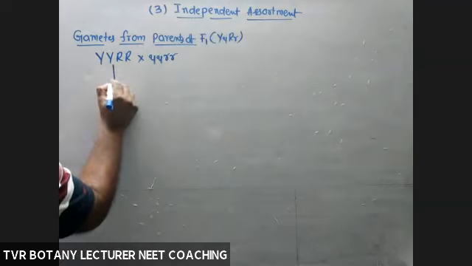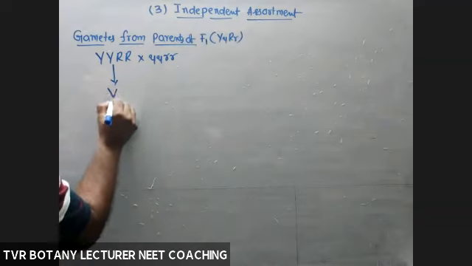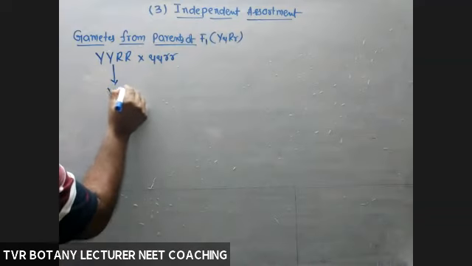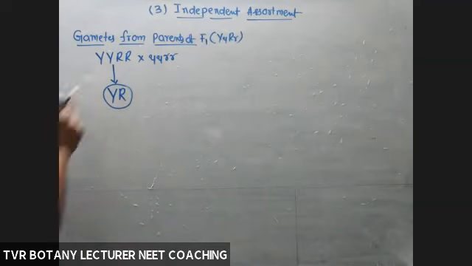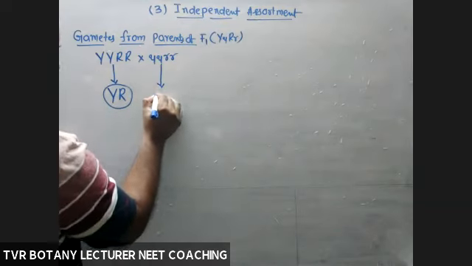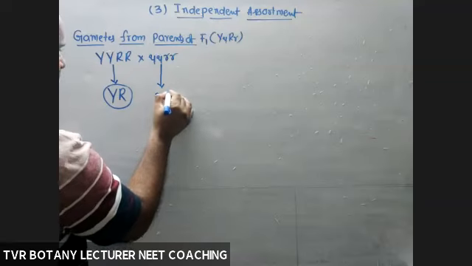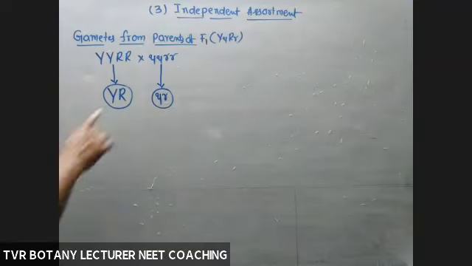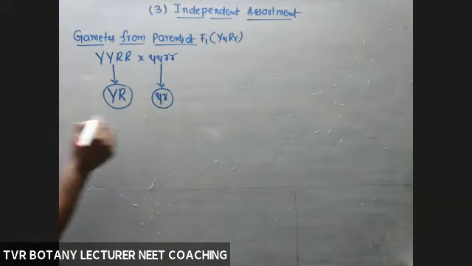From this one, capital Y, capital R, this is one kind of gamete, 100% this kind. Small y, small r. So how many kinds of gametes? Two kinds. These gametes are parental gametes.